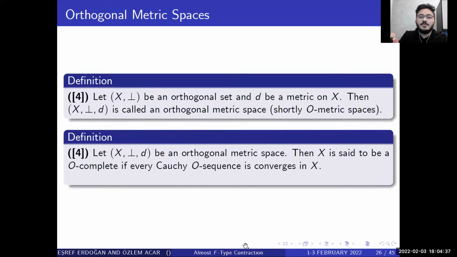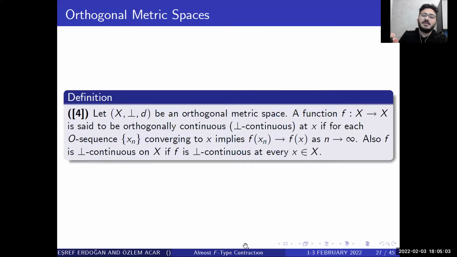Let (X, ⊥) be an orthogonal set and d be a metric on X. Then (X, ⊥, d) is an orthogonal metric space. Definition: let (X, ⊥, d) be an orthogonal metric space, then X is said to be complete if every orthogonal Cauchy sequence is convergent in X.